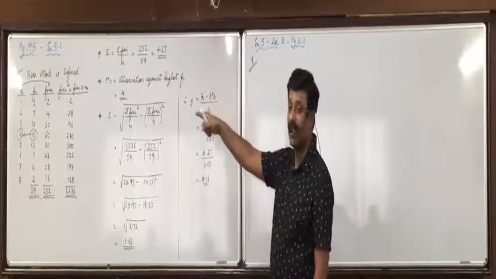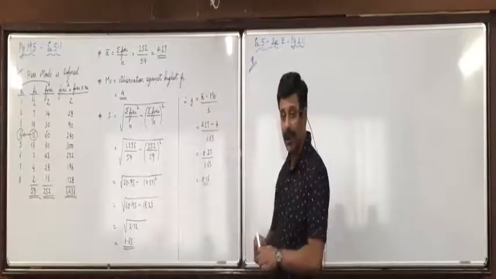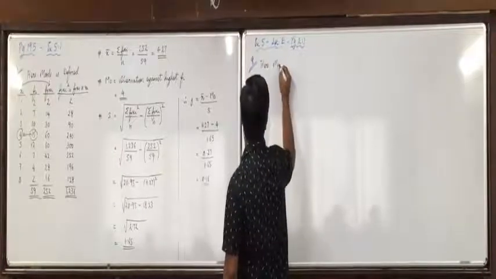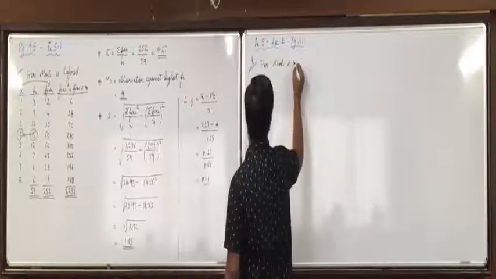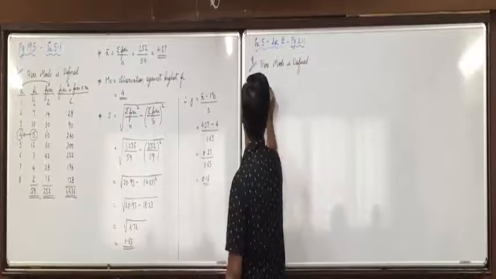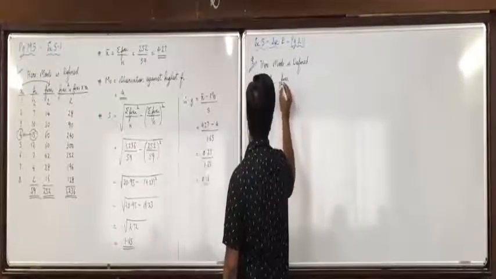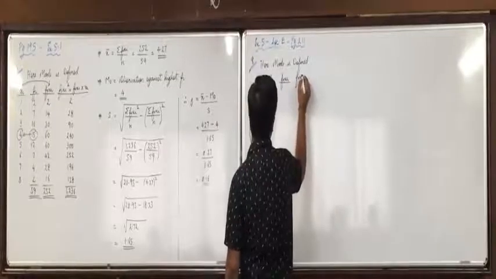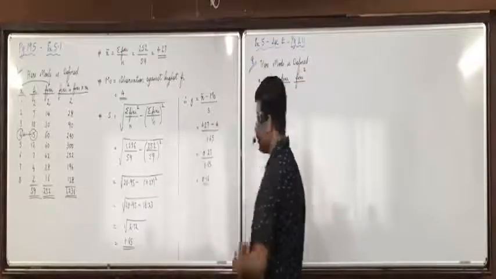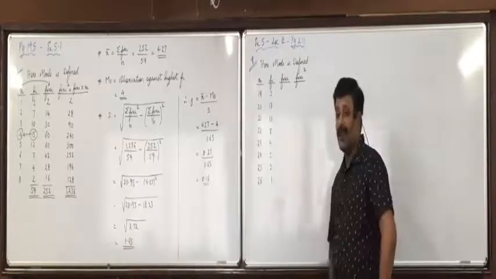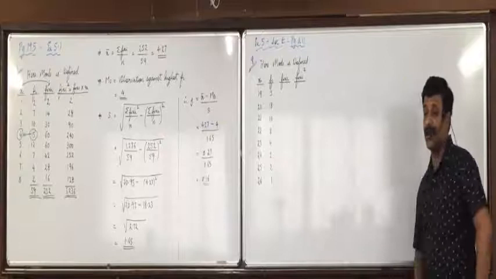Xi and Fi are given, we need to find Fixi and Fixi square. So write down here, mode is defined. Xi is given, Fi is given. We have to find Fixi and Fixi square. Okay, note down the values of Xi and Fi. Has everyone written the values up till Fi? Raise your hand who is still writing it.